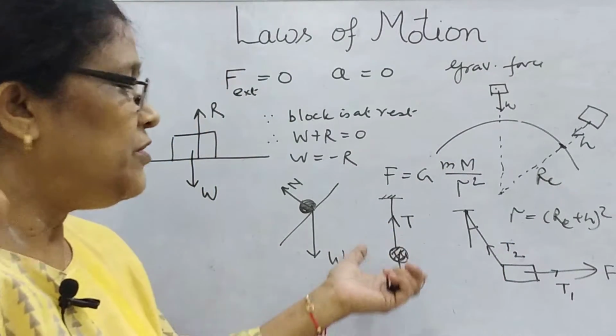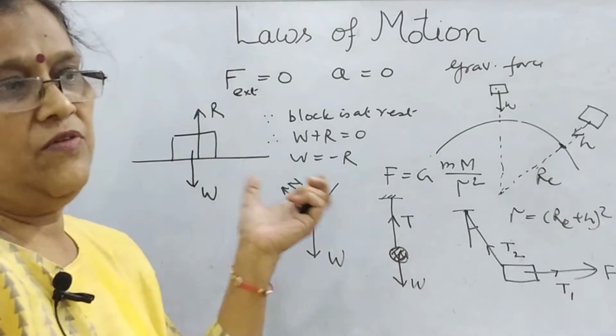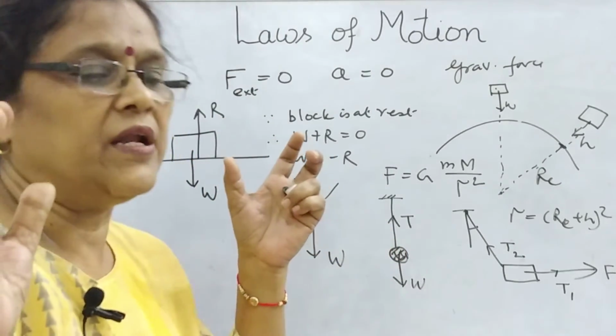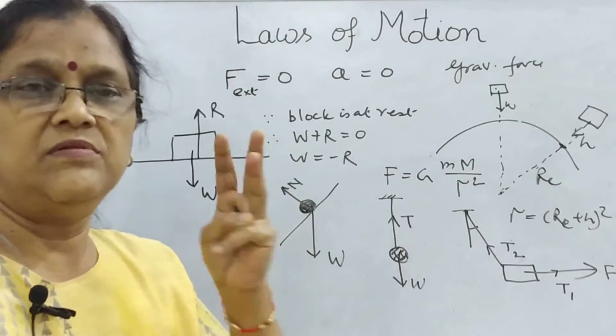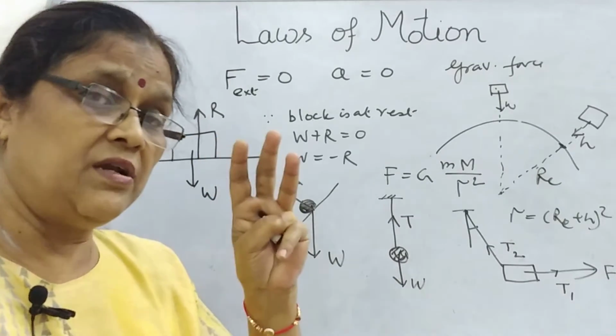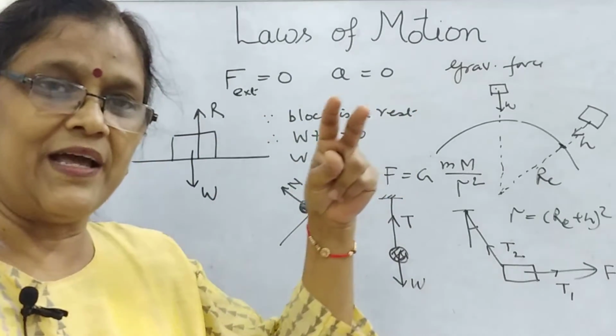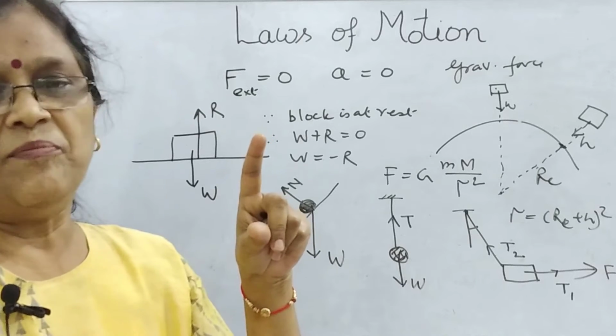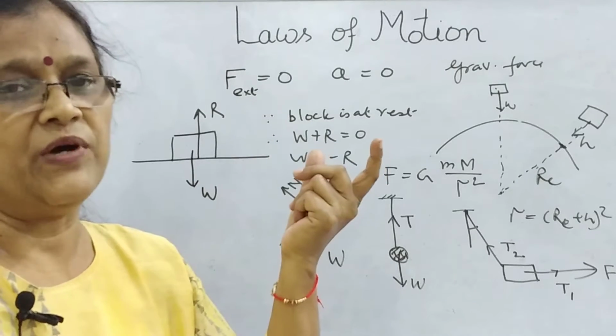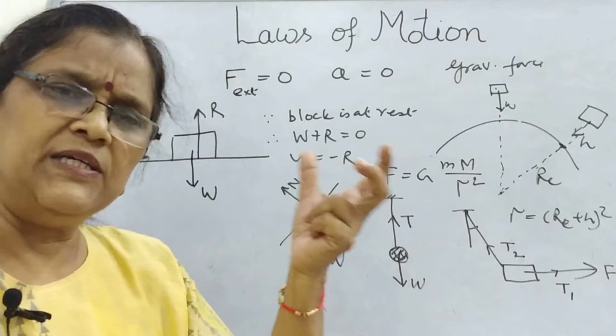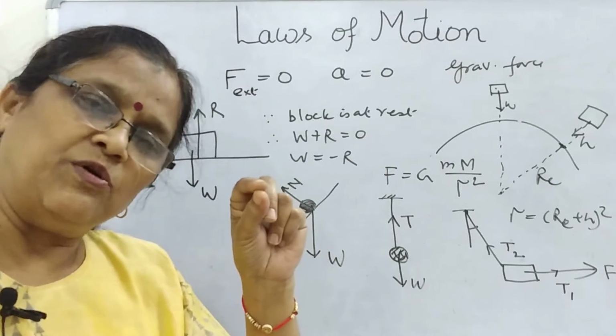So how to solve the numericals based on this? We have to make the free body diagram, and what points we have to keep in mind when we draw the free body diagram? First point is that the body will be shown as a point object. Whatever may be the size of the object, you will show it as a point object.